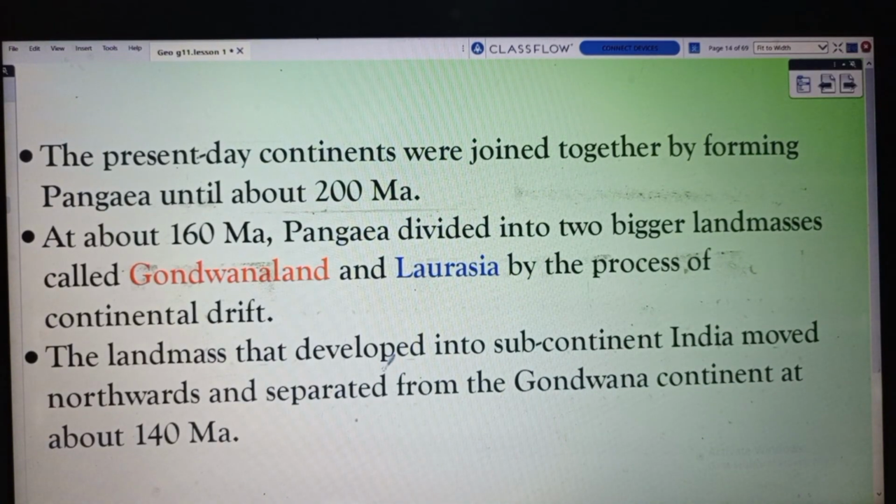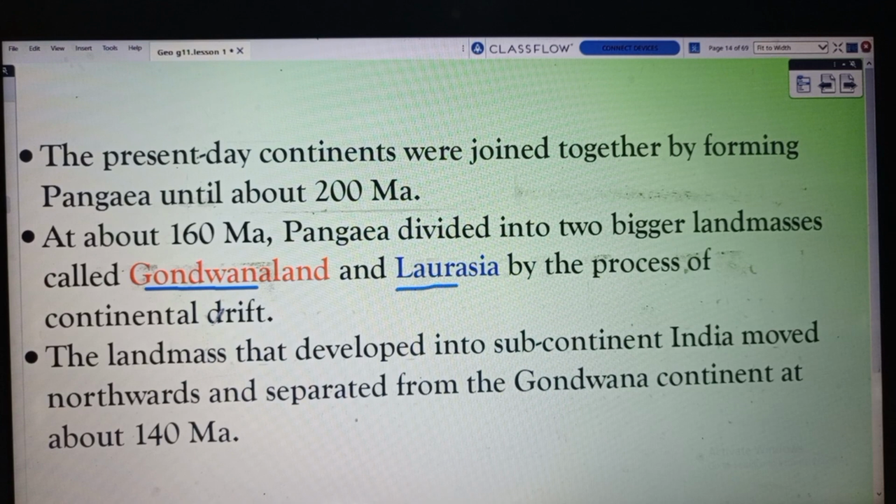The present-day continents were joined together, forming Pangea, about 200 million years ago. At about 160 million years ago, Pangea divided into two bigger landmasses called Gondwana land and Laurasia by the process of continental drift.